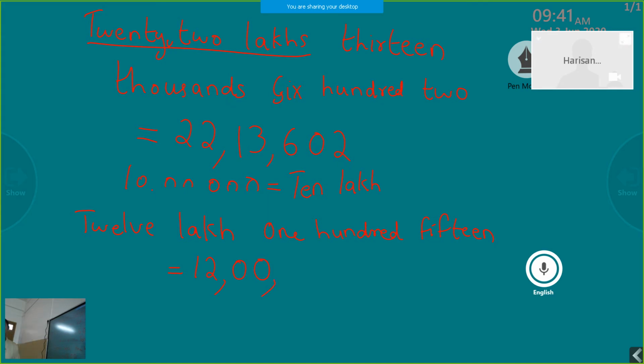Then the ones period consists of 3 digits, given as 115. So the number name 12 lakh 115 can be written as 12,00,115.